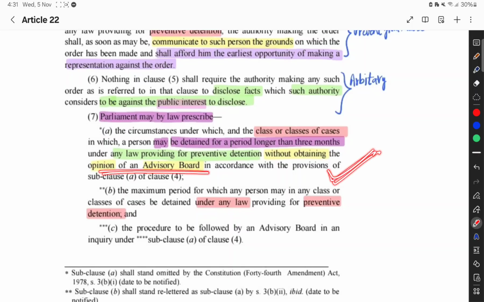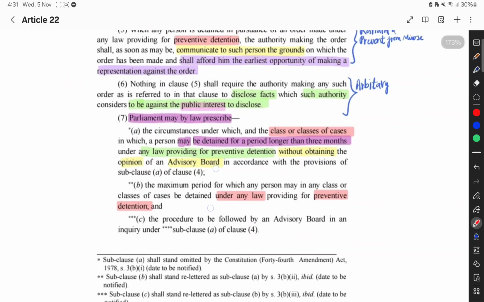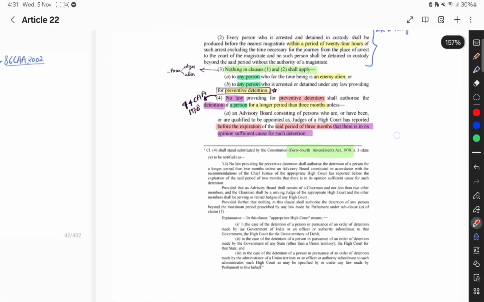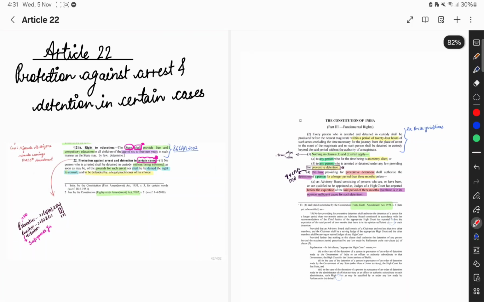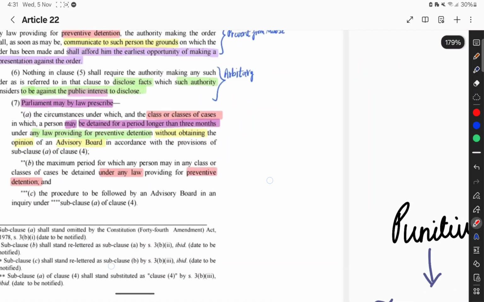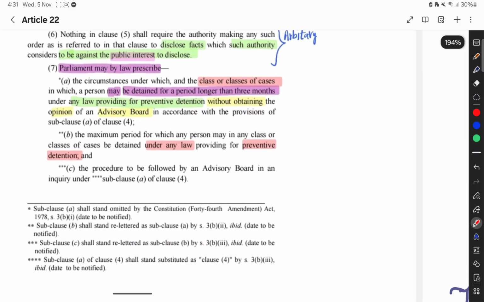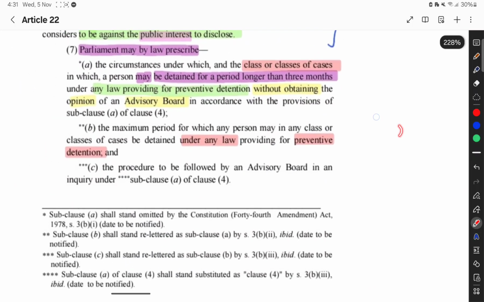Because in clause number 4 we discussed that the opinion of the advisory board has to be taken for more than 3 months. In such laws, they can avoid that process, the maximum period, and the procedure followed in an inquiry.